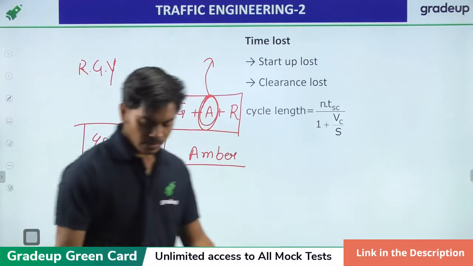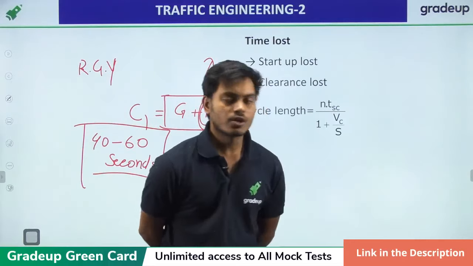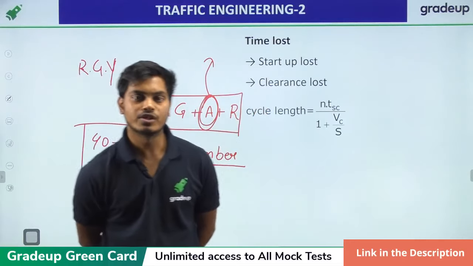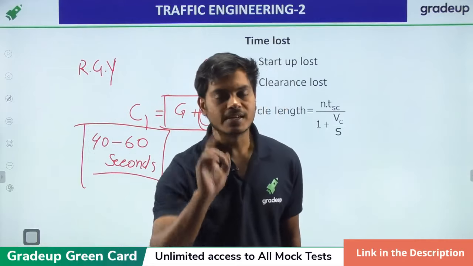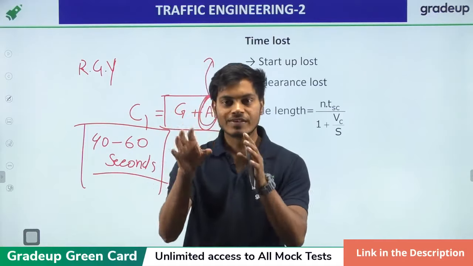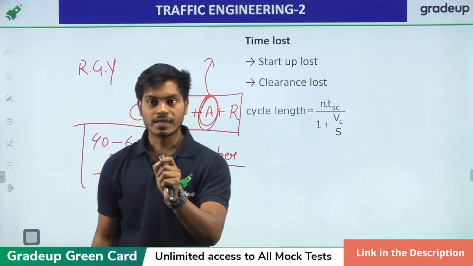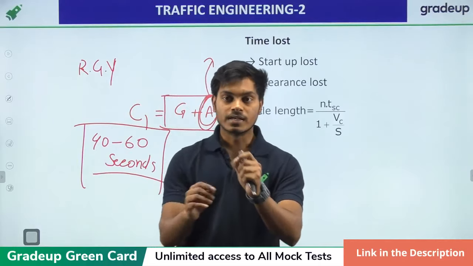Clearance. What is clearance? When we are traveling on a road and we have this traffic signal, there is one instance when all the traffic lights will turn red. And why will that happen?